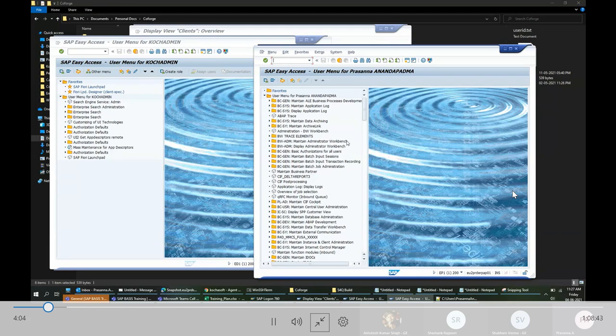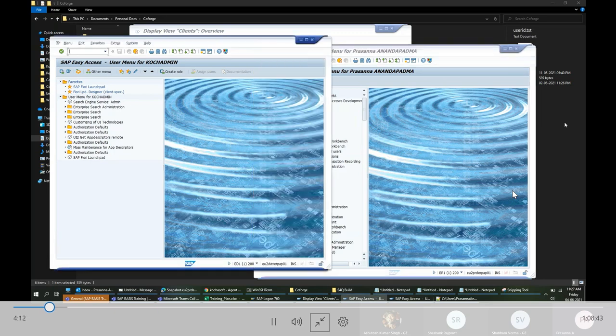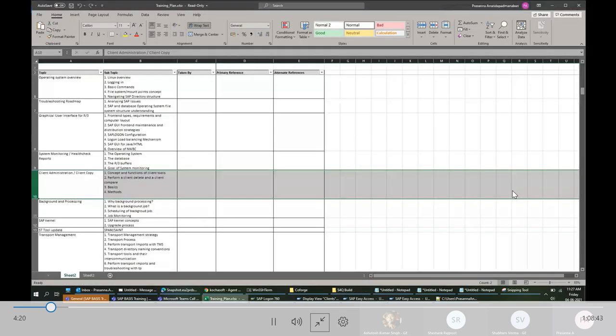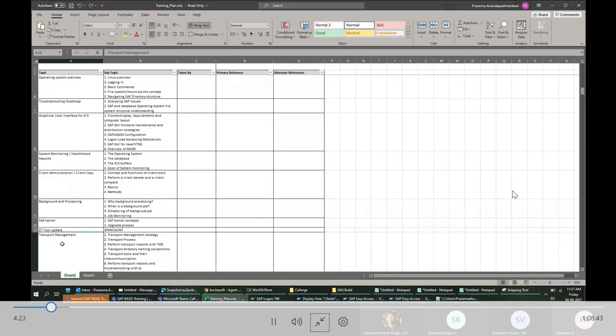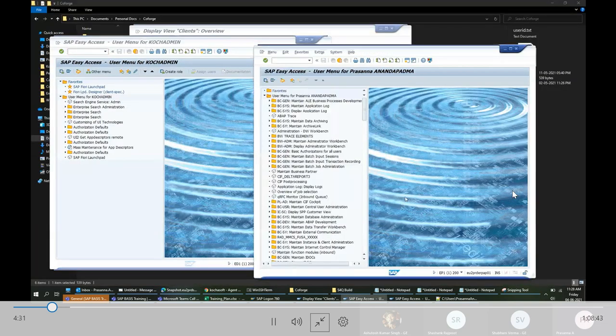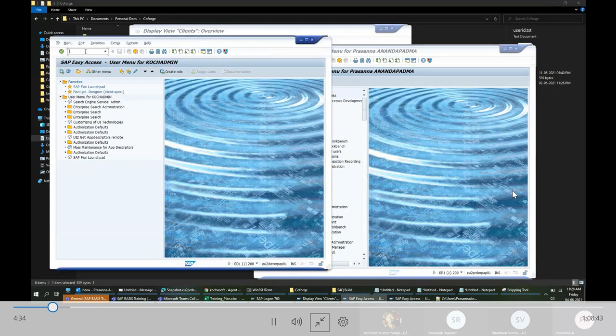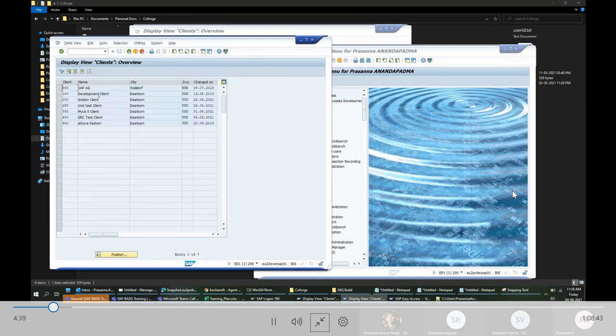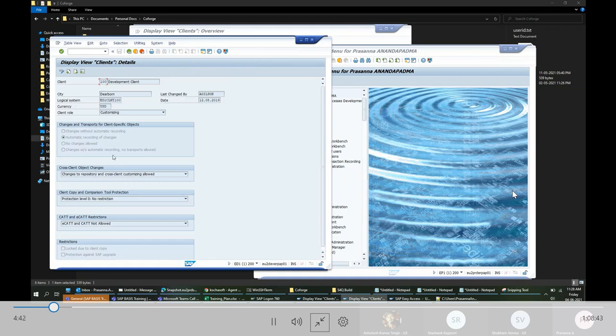So if they want to make some modifications to some configuration or report, you have to do it only in the development system. Then you have to move it to quality, then to production. How you move it to quality, that is coming in a different chapter. We call it a transport. I think this is called transport management. This is how we define how we want to move the changes you make in development to production. So a client is an individual business unit, and here we can define what this client is for.